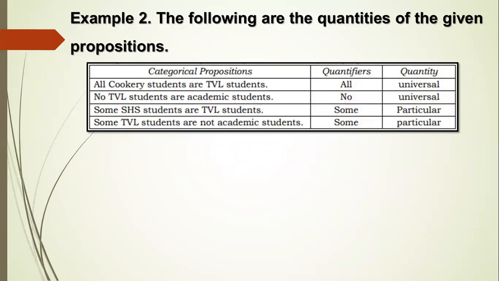Some SHS students are TVL students. Its quantifier is some, while its quantity is particular. Some TVL students are not academic students. Its quantifier is some, while its quantity is particular.